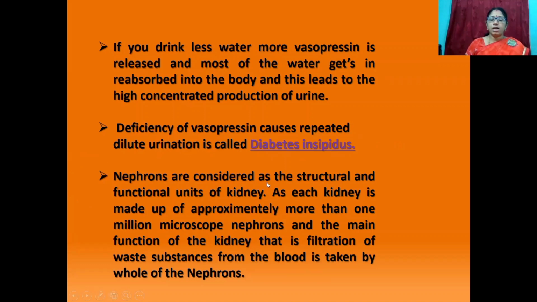Nephrons are considered the structural and functional units of the kidney, as each kidney is made up of more than 1 million microscopic nephrons, and the main function of the kidney, that is filtration of waste substances from the blood, is carried out by the whole nephron.